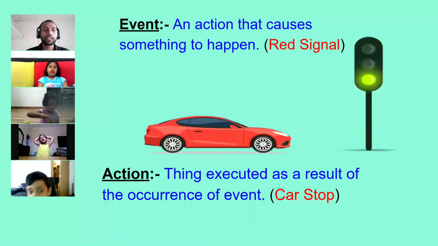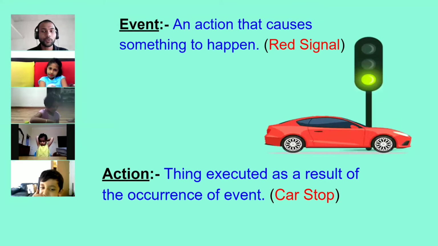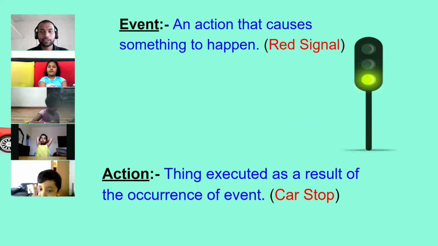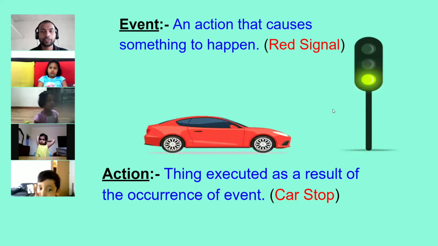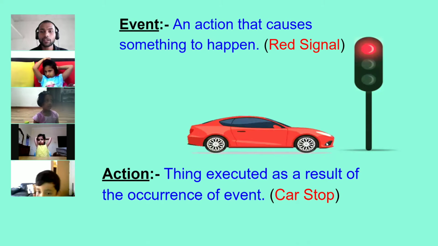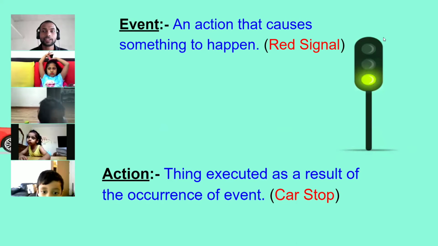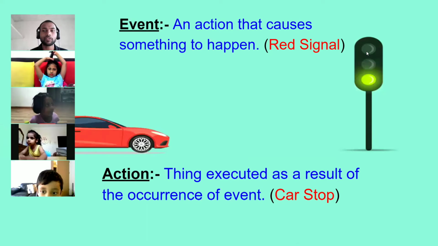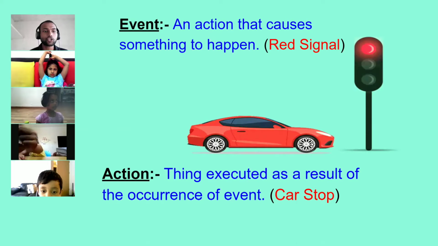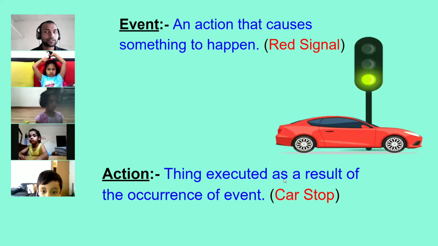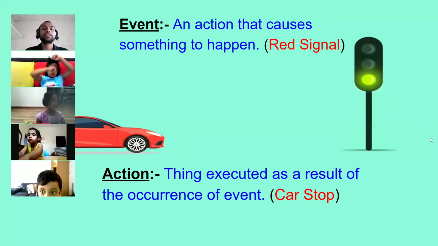Okay, so can all of you see the car on the screen? Everyone observe what is happening. See, the car is coming, it's moving, and the signal is green. It's moving, and now it stops. It stops when the signal was red. Everyone just observe it once more. See, red light and the car stops. And again the green light and the car starts moving. So how can we relate event and action here?